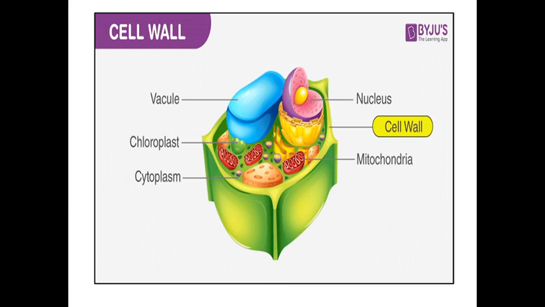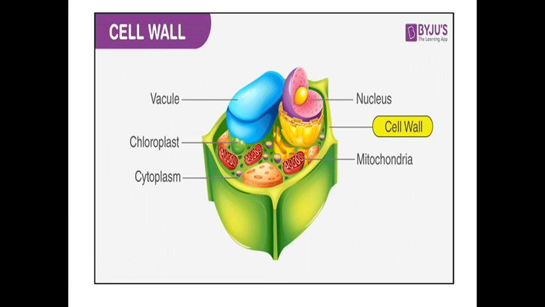In a strong wind, in heavy rain, animals need shelter. So they can move, they can find shelter. But in that extreme condition, plants cannot move. They have to stand at their position. So whatever condition is happening in the environment can affect the plant. So who will protect the plant from these extreme conditions? Yes, the answer is the cell wall. And that's why the cell wall is present in the plant cell, for protection.